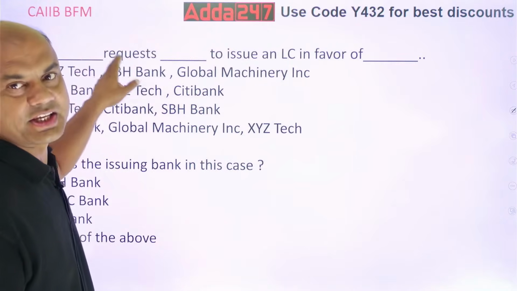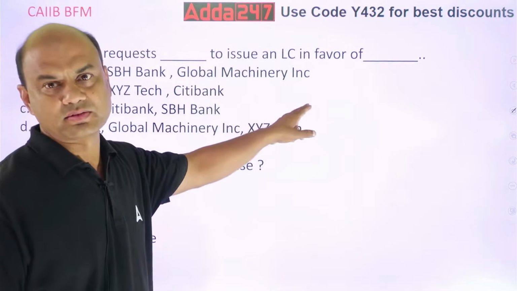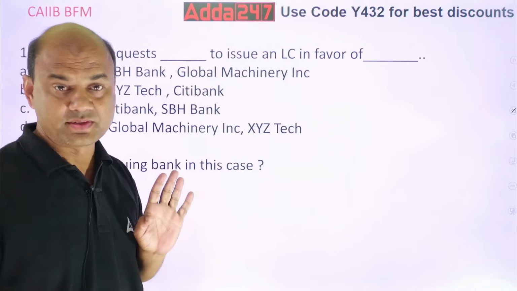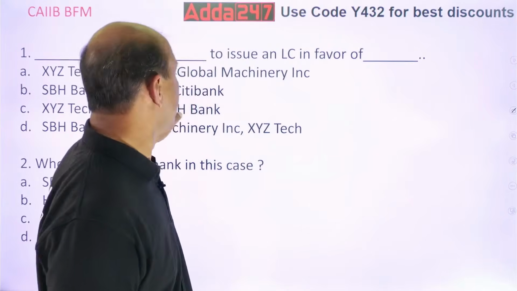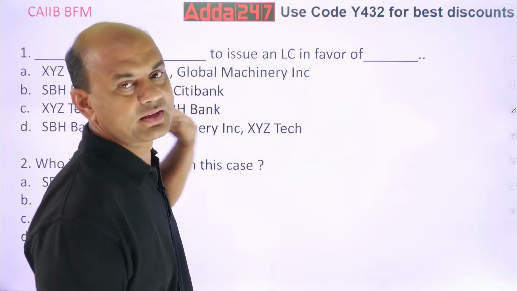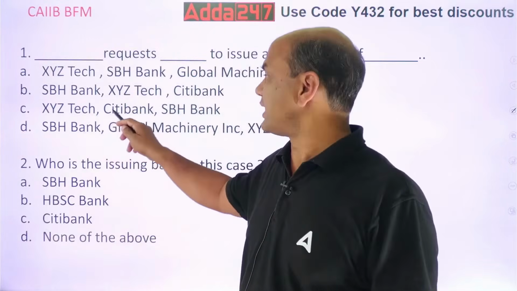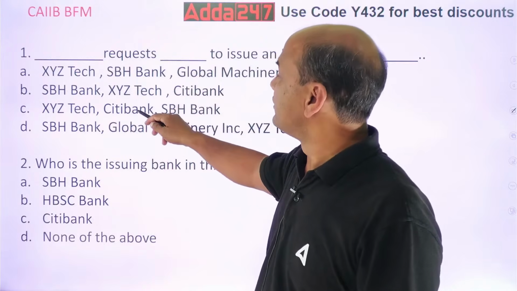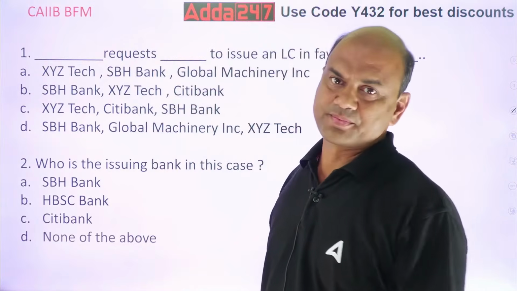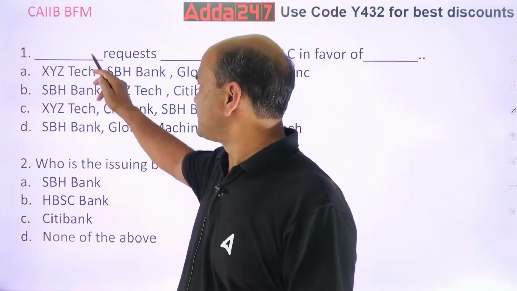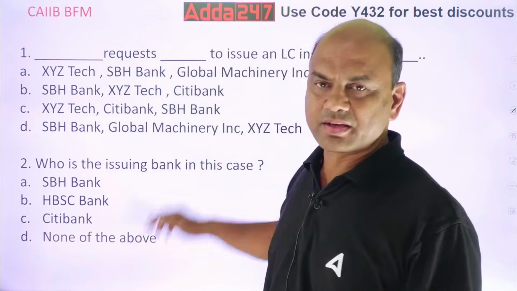XYZ Tech will request the SBH Bank to issue an LC in favor of Global Machinery Incorporation. Now this you have to decide. Second, SBH Bank will request XYZ Tech to issue an LC in favor of Citibank. Check this. Third one, XYZ Tech will request Citibank to issue an LC in favor of SBH Bank. Last one, SBH Bank will request Global Machinery to issue an LC in favor of XYZ Tech.